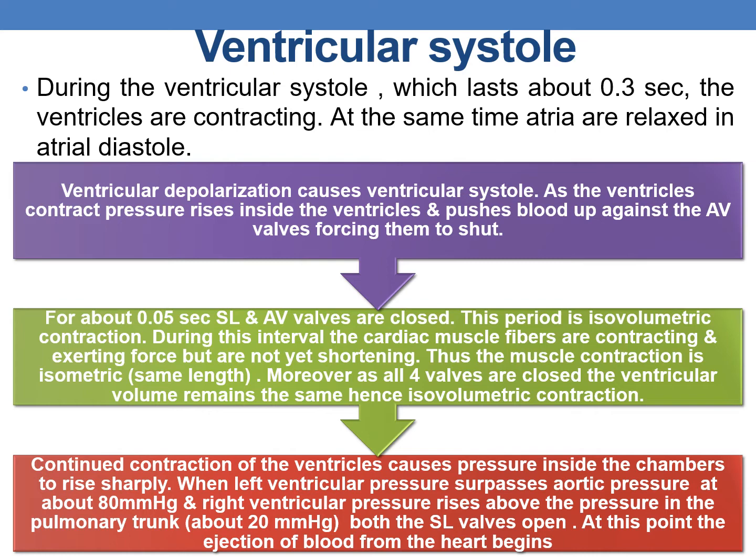Finally, continued contraction of the ventricles causes pressure inside the chambers to rise sharply. When the left ventricular pressure surpasses the aortic pressure at about 80 mmHg, and the right ventricular pressure rises above the pressure in the pulmonary trunk, which is about 20 mmHg, both the SL valves open. At this point, ejection of blood from the heart begins.